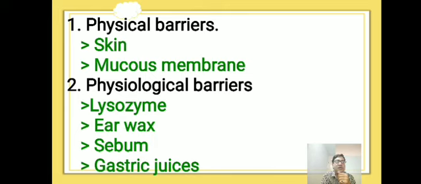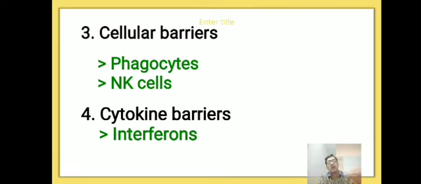When it comes to the next, sweat. The sweat gland produces sweat. Such sweat, in a very small amount, flushes some microbes from the skin. Then gastric juices like HCl, hydrochloric acid. This HCl kills a large amount of bacteria in the stomach region. Okay, this is about the physiological barriers.